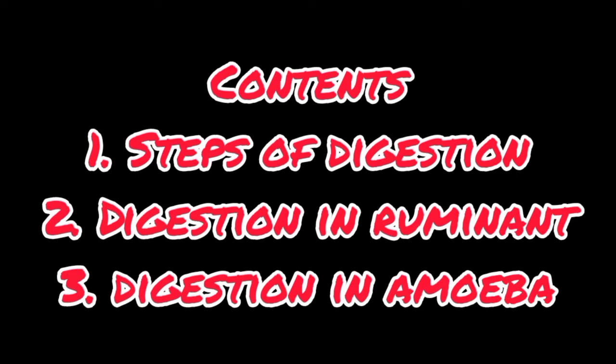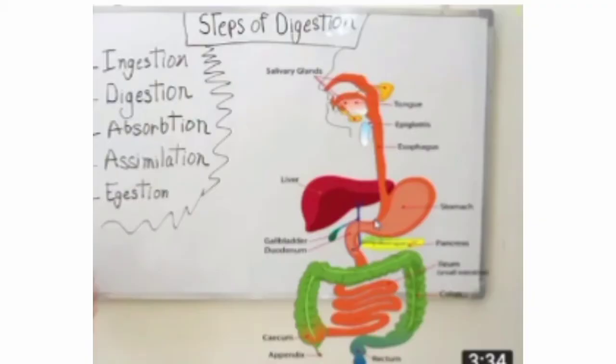Okay, so today we take these three topics. These are the steps of digestion. First is ingestion, second digestion, third absorption, fourth one assimilation, and the fifth one is egestion.